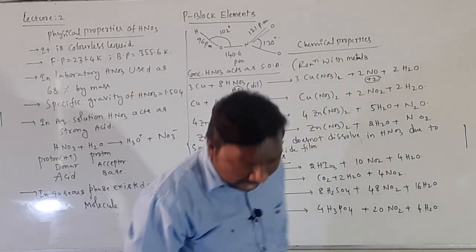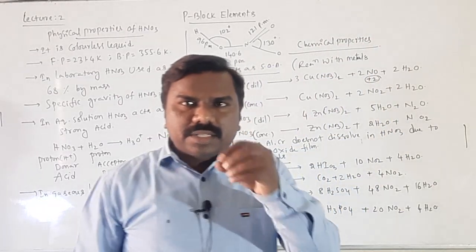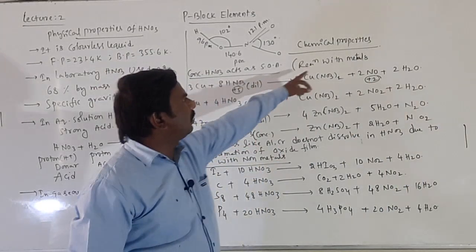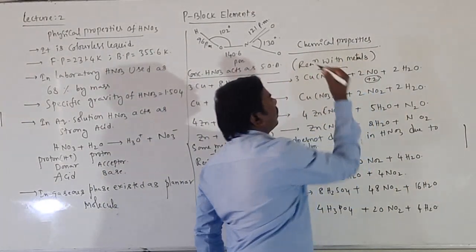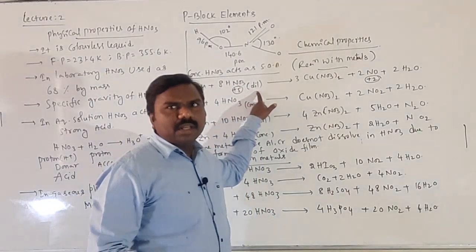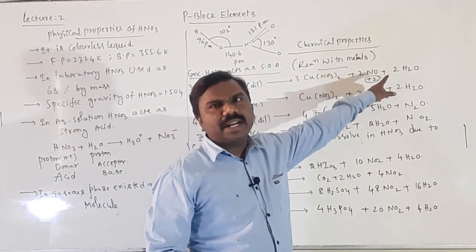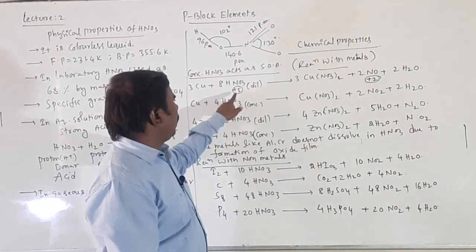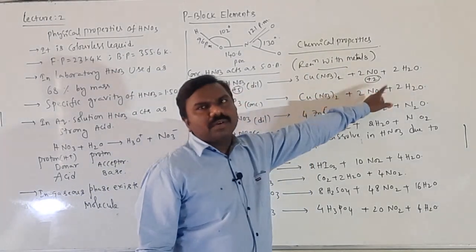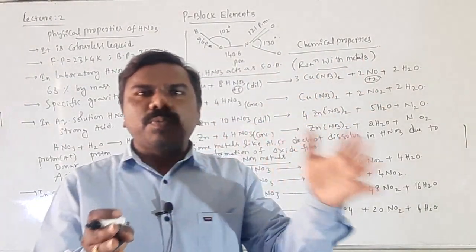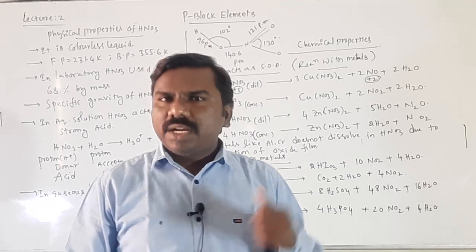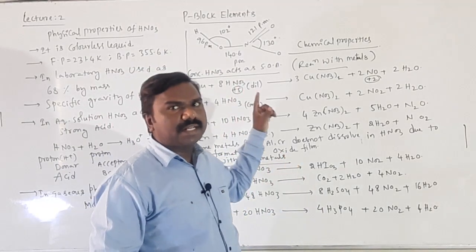These are the chemical properties of HNO3. HNO3 acts as a strong oxidizing agent; it is itself reduced, but it oxidizes others. It can react with metals and non-metals, acting as a strong oxidizing agent. Copper with dilute HNO3 gives copper nitrate and nitric oxide. In HNO3 the nitrogen oxidation state is +5, and in NO it is +2. The oxidation state decreases, so reduction happens. It is itself reduced and acts as the oxidizing agent.